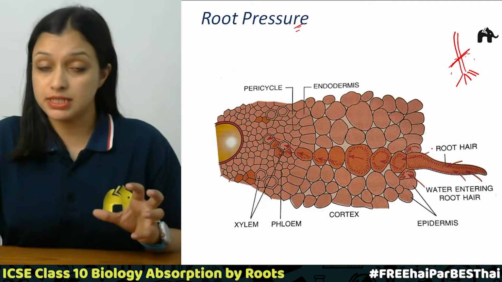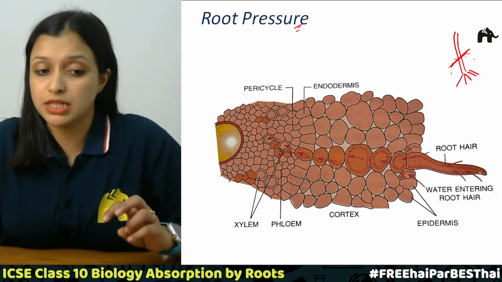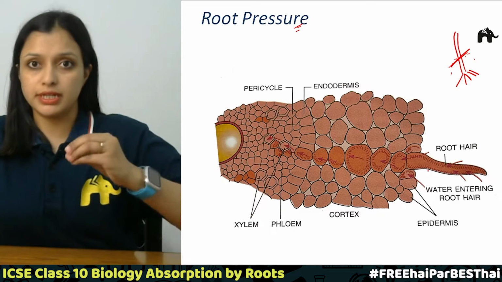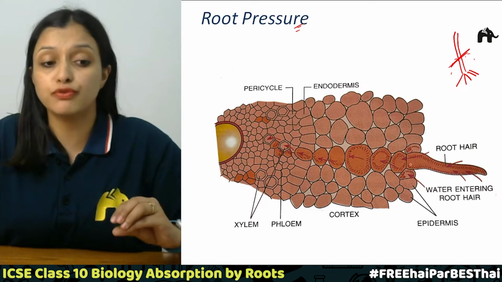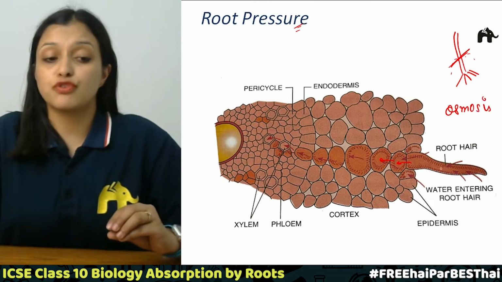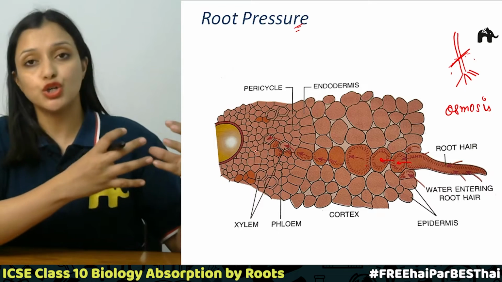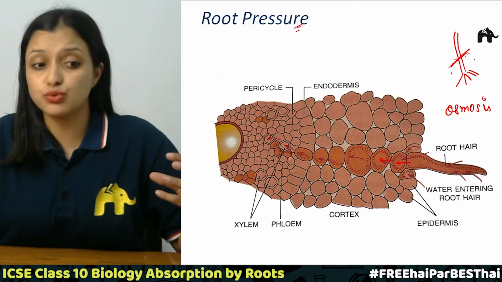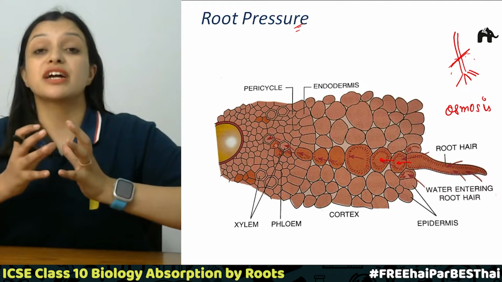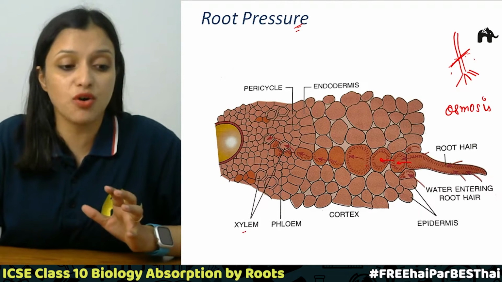This is a diagram where we are showing the root and the cells of the roots. This is a root from where the water is entering the cell. Water will enter from cell to cell, moving from one cell to another by the process of osmosis. This way the water will enter into the roots. After this it will reach the vessels which transport water to all the parts of the plant. What are those vessels called? Those are called xylem vessels.